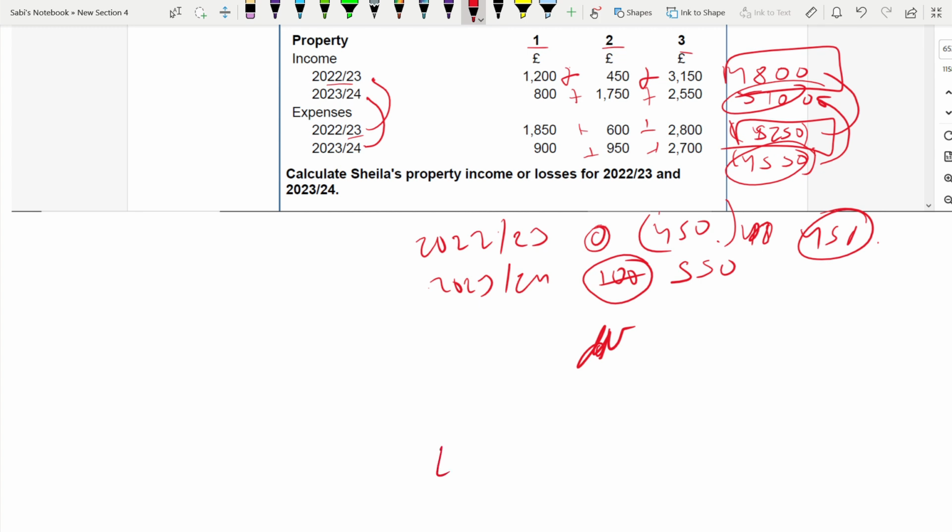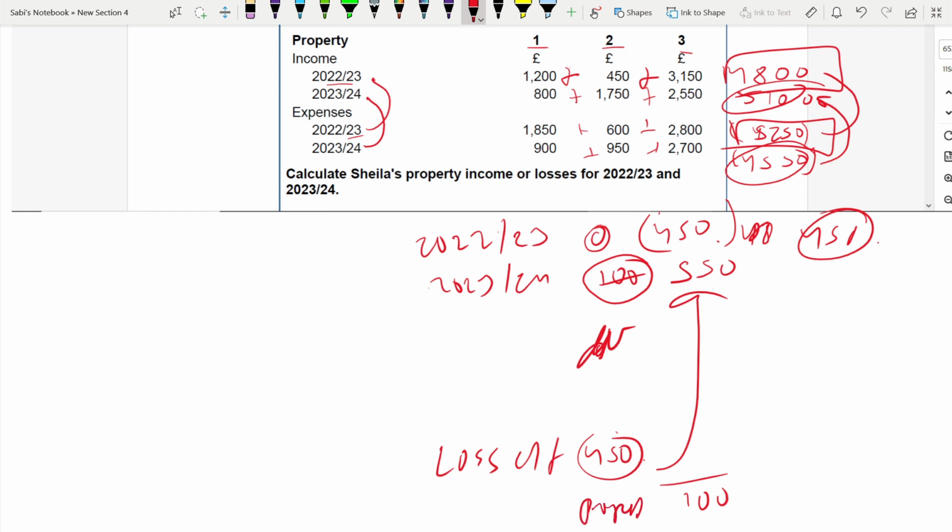Loss carried forward 450. Out of this 450 loss, you can set this 450 loss against this year's income. So you are left with 100 property income for 23-24 after setting 450 from 550 income.